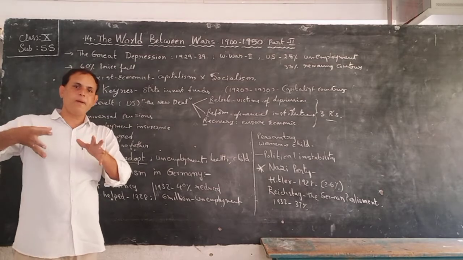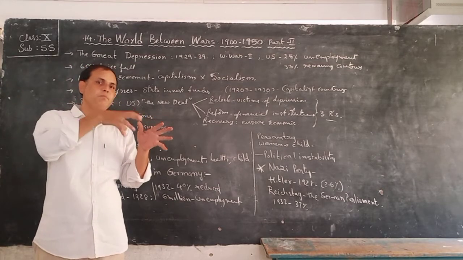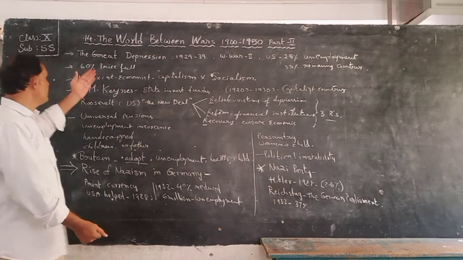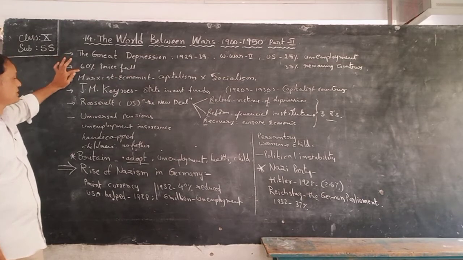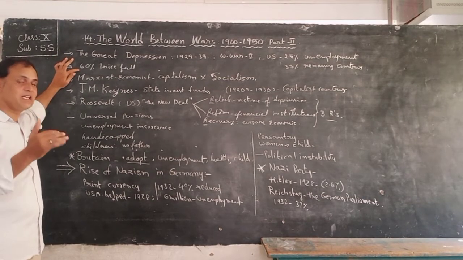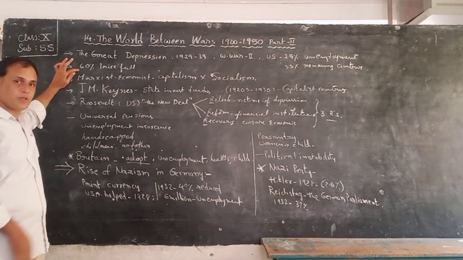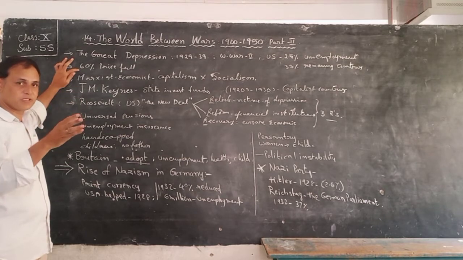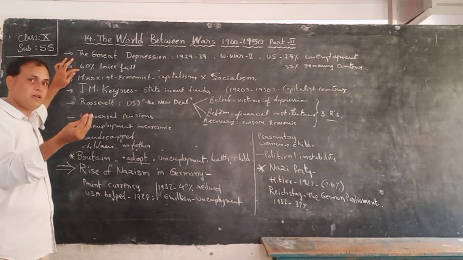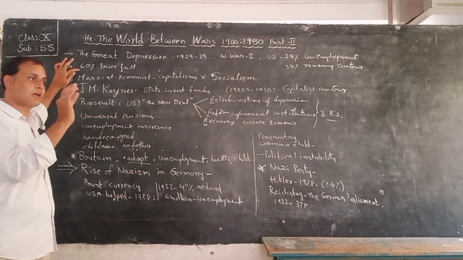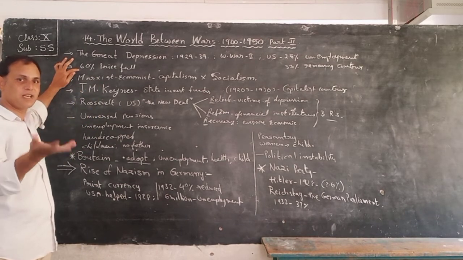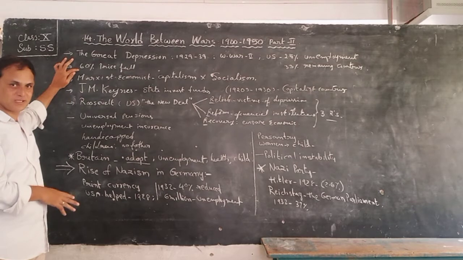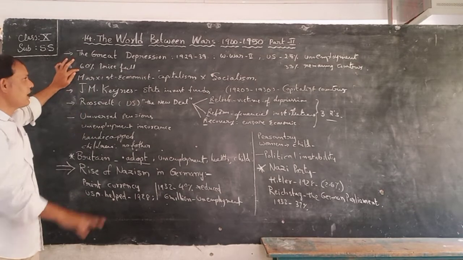Okay, children, this greatly impacted the governments also. For example, prices decreased or declined by 60%. For example, your pen's value is 10 rupees, but due to the Great Depression, it falls 60%. That means the company or factory will give you the pen for 4 rupees, but nobody is willing to purchase the pen at the cost of 4 rupees. That was the position in almost all countries.